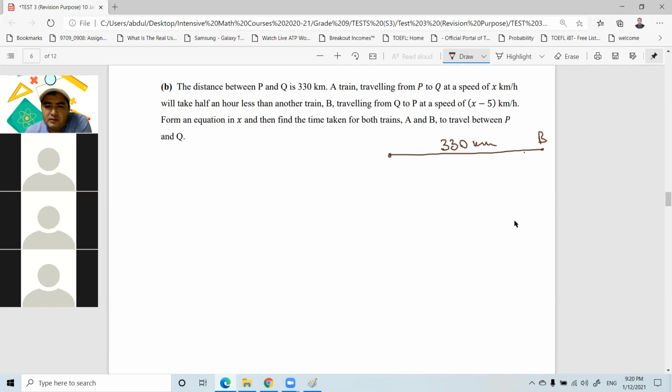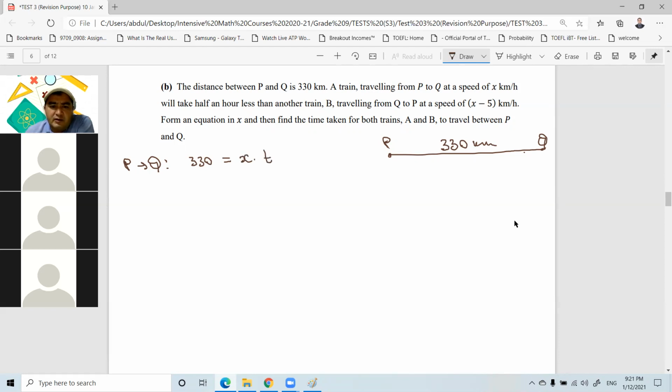Okay, why did I write A and B here? Actually, it is P and Q, right? This one is P and this one is Q. Okay. A train traveling from P to Q. So traveling from P to Q, not to get confused, let me just write like this with arrowhead, at the speed of X kilometers per hour, right? So it is 330 kilometers and the speed is X, right? Time is, let's say, T.